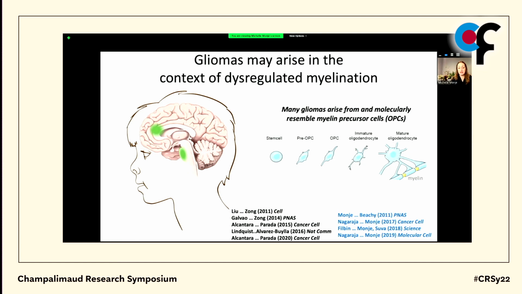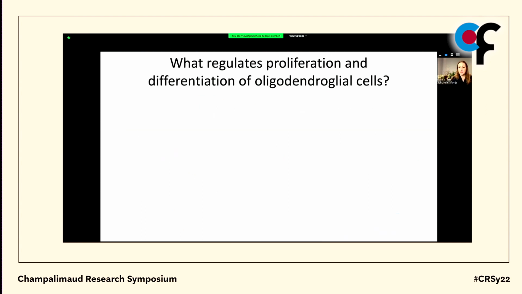And this certainly fits with molecular observations at the single cell level that a major subpopulation of all these different forms of tumors very, very closely resemble the normal oligodendrocyte precursor cell. And so we may learn really important lessons about what normally regulates gliomagenesis by better understanding this process of gliogenesis.